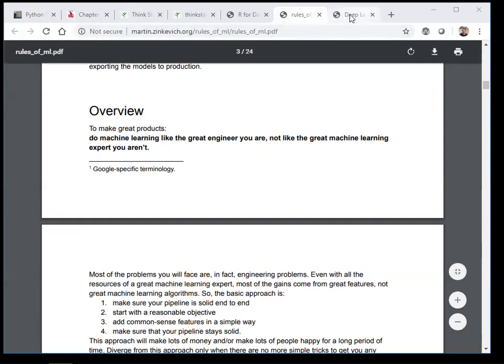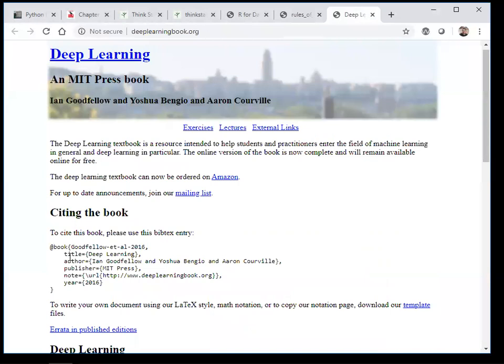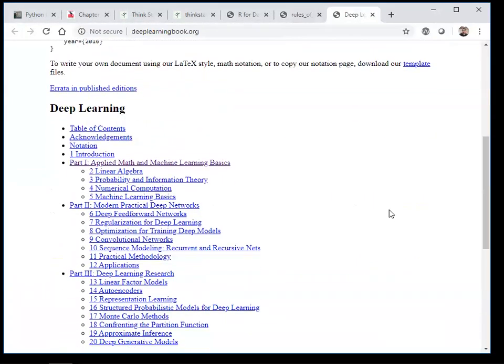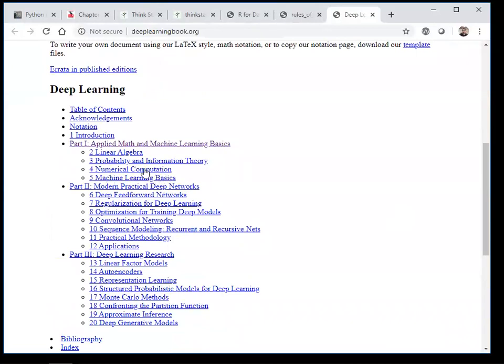And one last thing about deep learning. So yes, the deep learning book is also there, and it is from MIT Press, written by Ian Goodfellow, Yoshua Bengio and Aaron Courville. So I hope I have pronounced it right. Inside this, you'll be able to see this particular content.